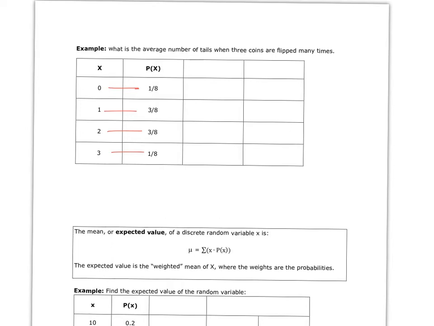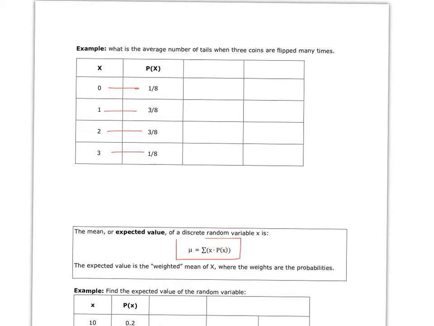we are going to calculate expected value like this. Okay, it looks more complicated than it is. We are basically going to take the value that x is and multiply it by its probability, and then sum those all together. So the expected value really is a weighted mean of x, where the weights are the probabilities.